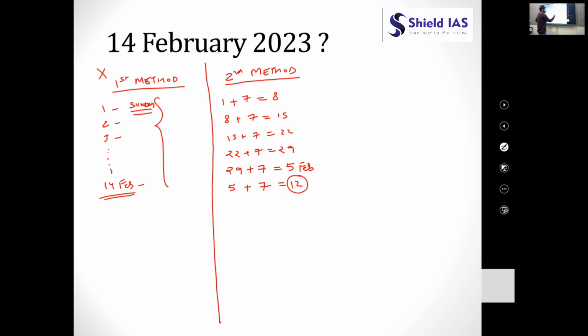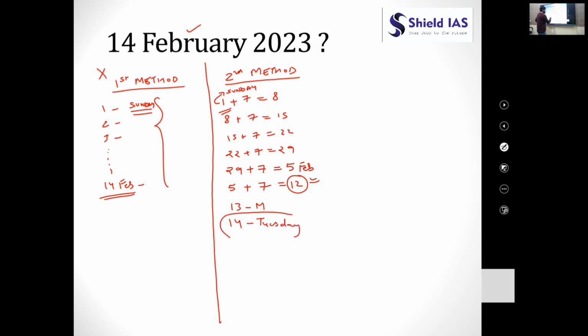So 12 February would be Sunday, because we have just been adding 7 and 1st January was Sunday. We want to calculate the day on 14th. So 13th would be Monday and 14th February would be Tuesday.